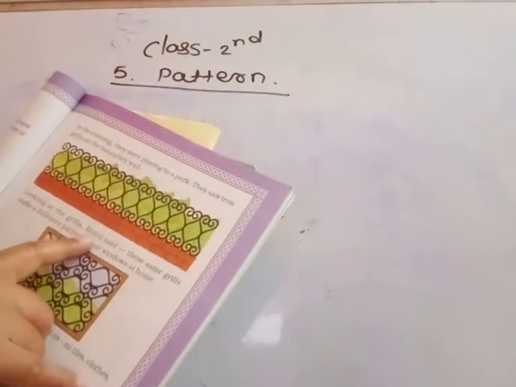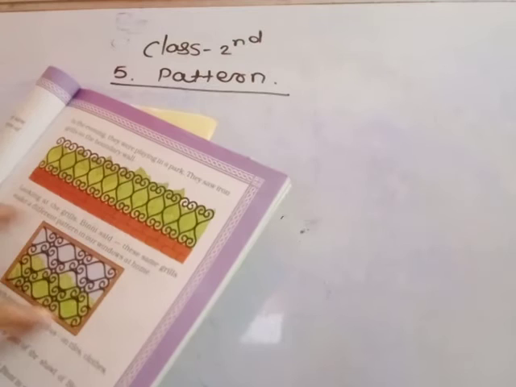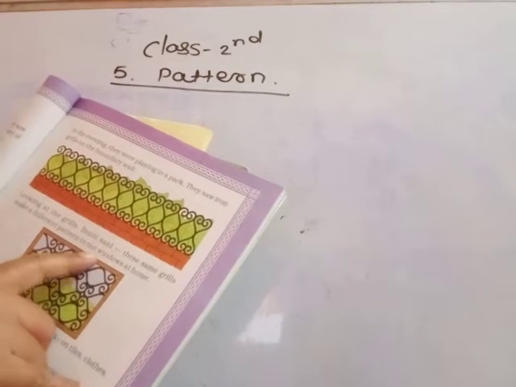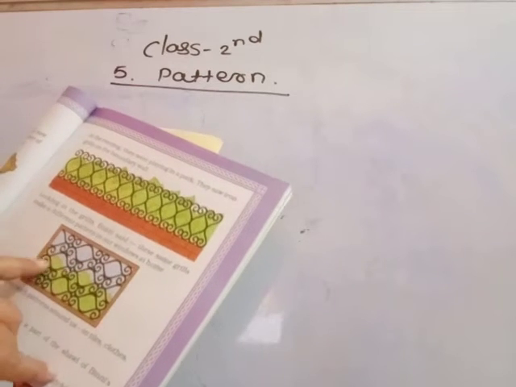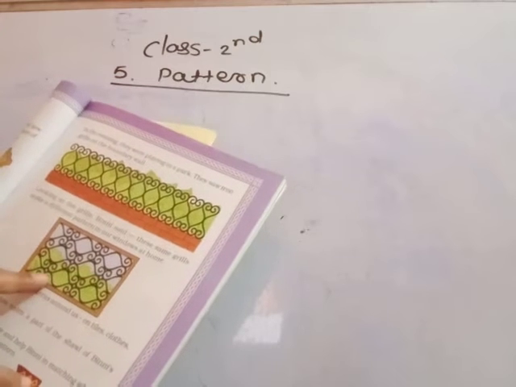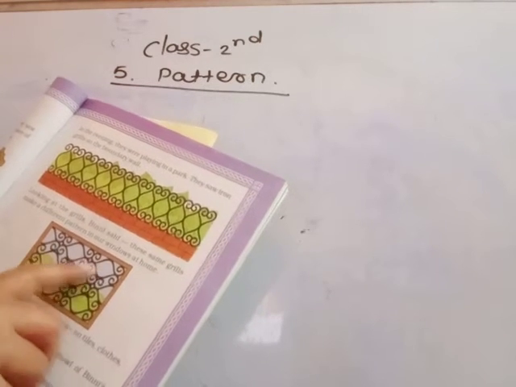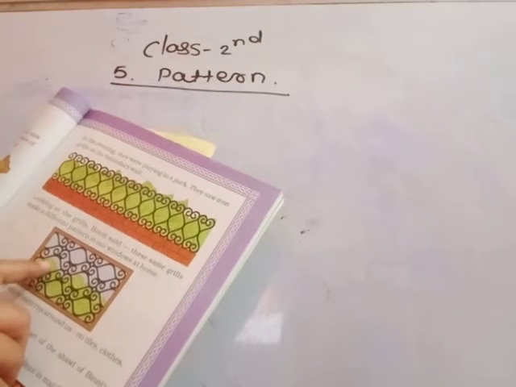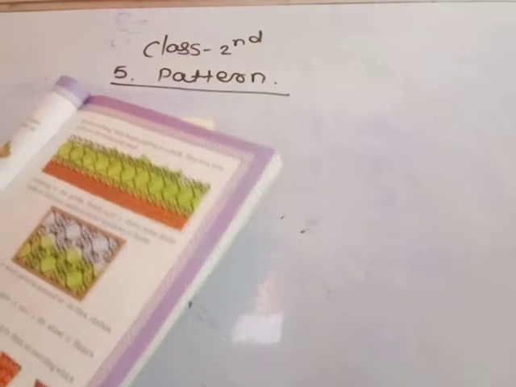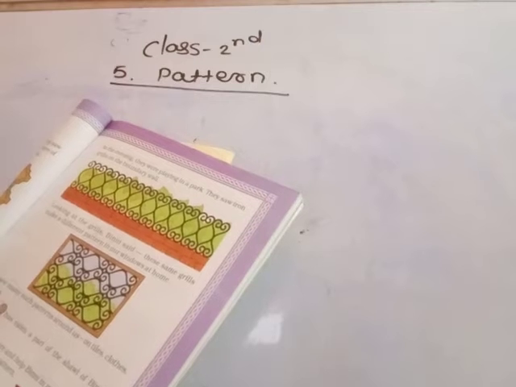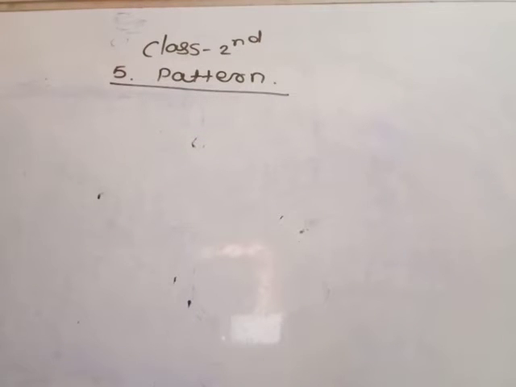Looking at these grills, Binny said, "These same grills make a different pattern in our windows at home." See here in the windows, this different pattern. See this pattern here, this pattern here. We saw many such patterns around us on tiles, clothes and jewelry.